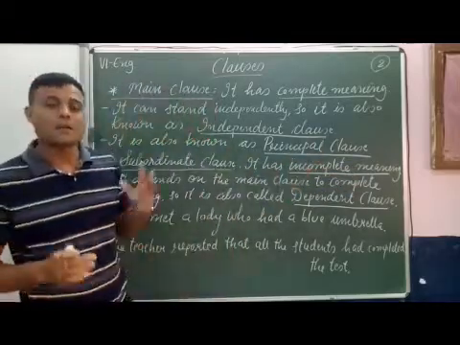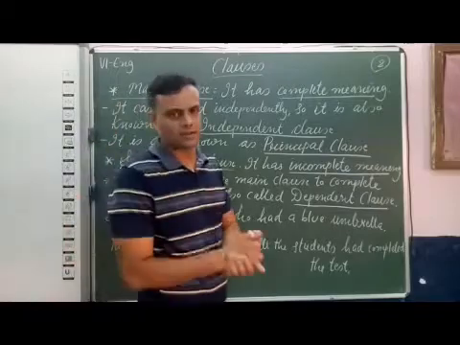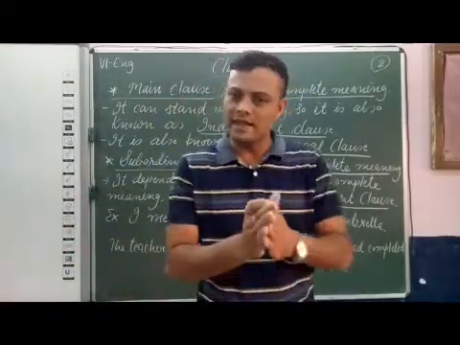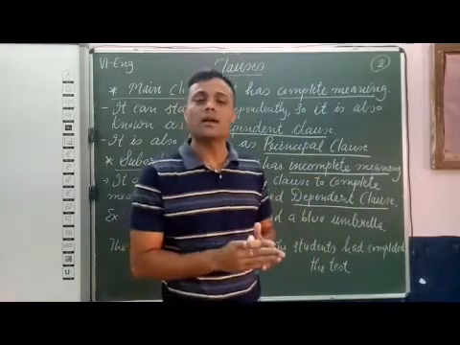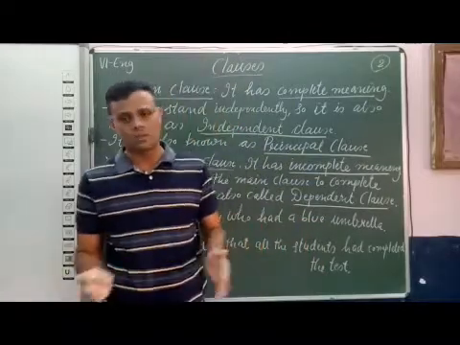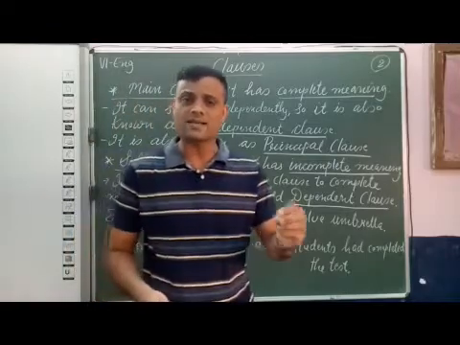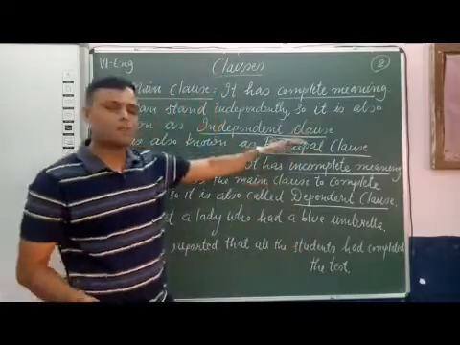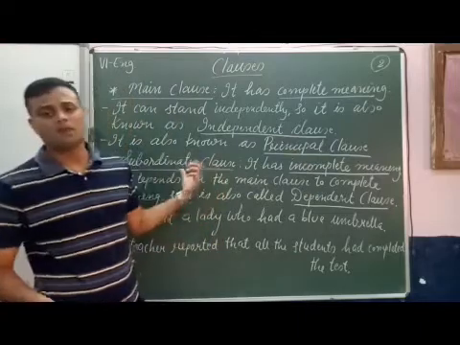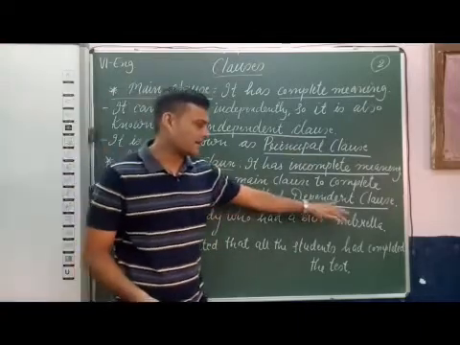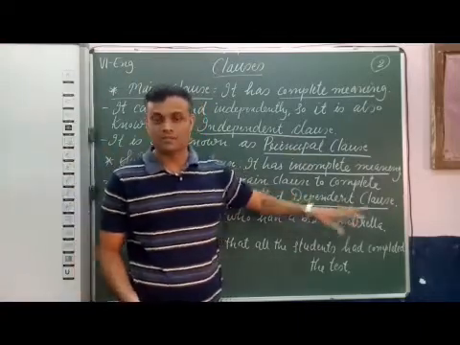So, two clauses: main clause and subordinate clause. A main clause has complete meaning, whereas a subordinate clause does not have complete meaning. The main clause is known as an independent clause and principal clause, whereas the subordinate clause is known as a dependent clause.